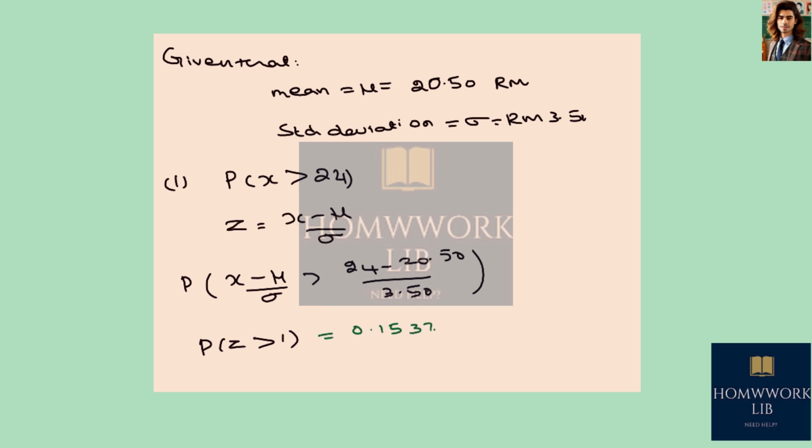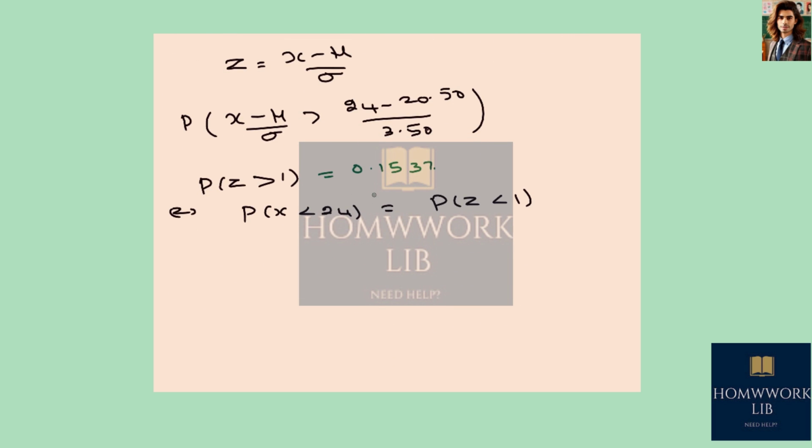Now let us move on to the second part. If we select a crew member at random, evaluate the probability that the crew member earns less than RM 24 per hour. So probability of X is less than 24. That is equal to probability of Z is less than 1. By using the standard normal distribution table we obtain 0.8413.